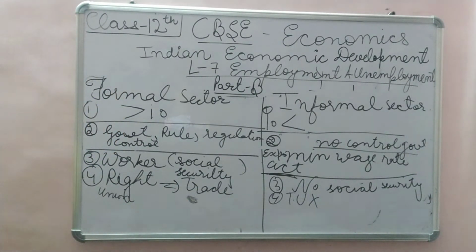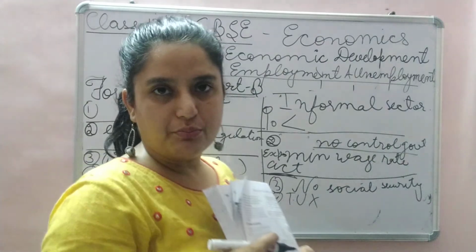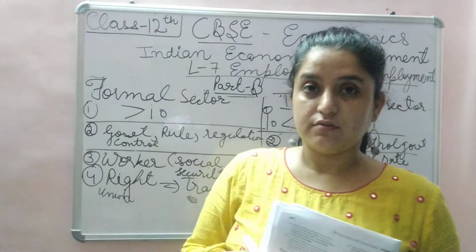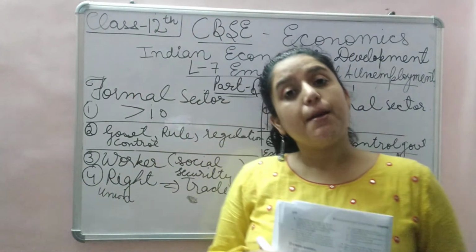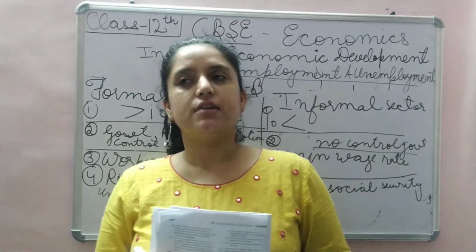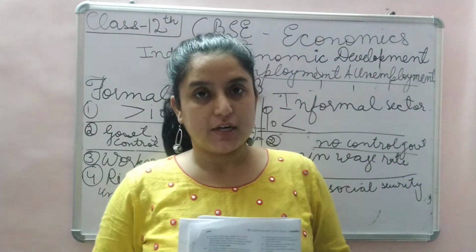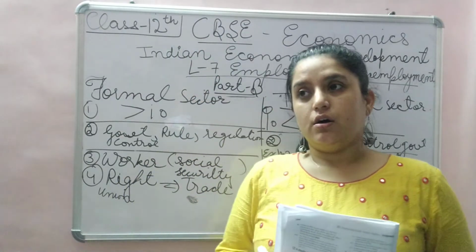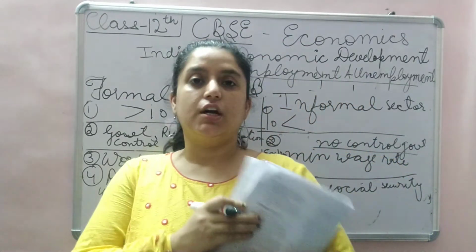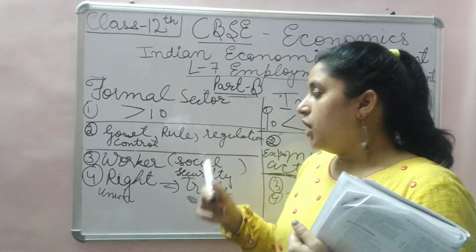Formal sector offers better pay scales to its workers. Now, if you have a person employed at your home, you will regulate yourself, right? But if the same person is employed in a government sector or a sector where people are more than 10, suppose in a company, may it be private, government or public company, what will happen?